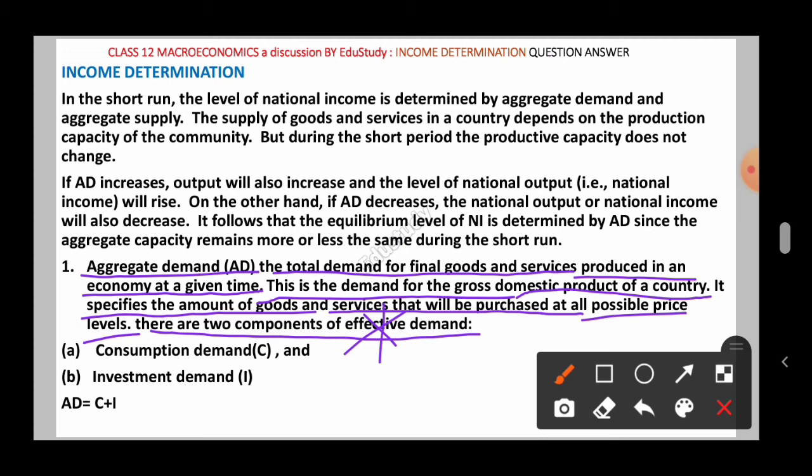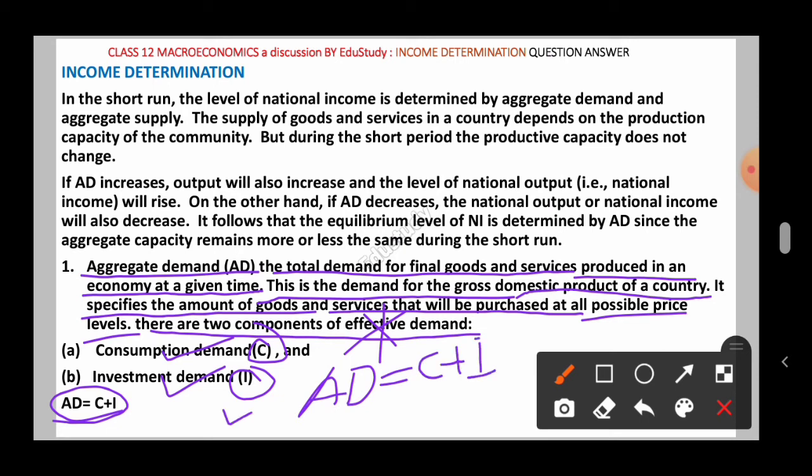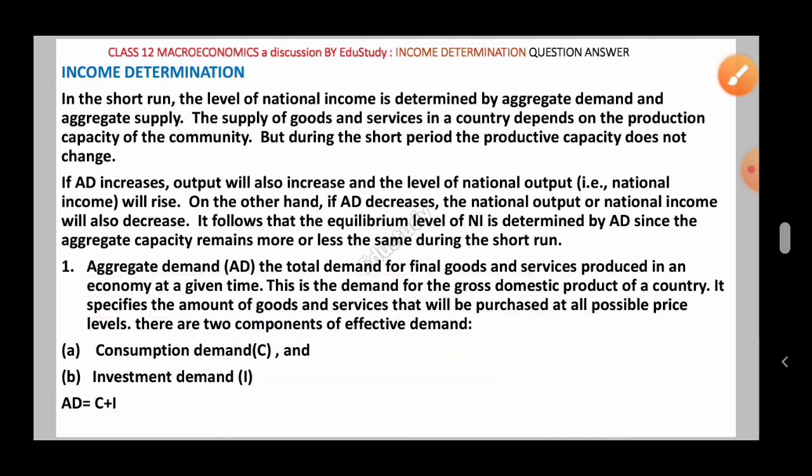There are two components of aggregate demand: the consumption demand, which is denoted by capital C, and the investment demand, which is denoted by capital I. So aggregate demand, that is AD, equals C plus I. This is very important. You must include this whenever you are explaining or giving the income determination explanation. So let's come to the next one.